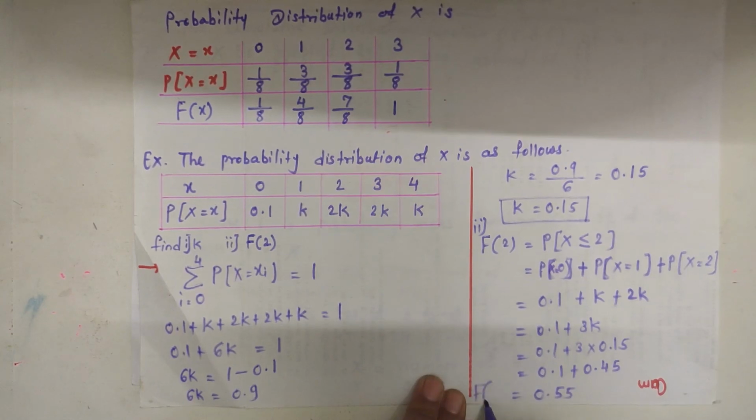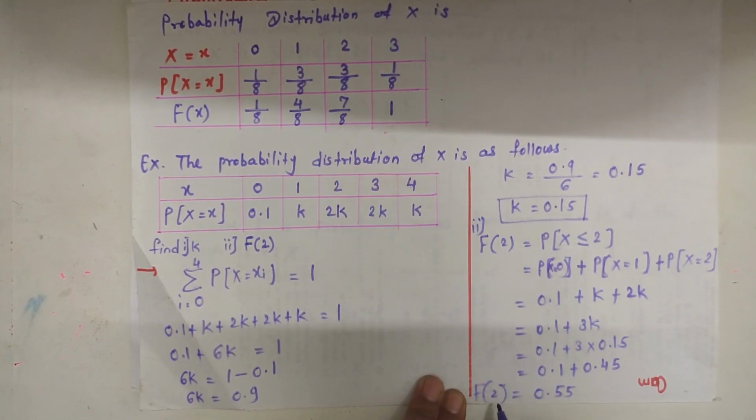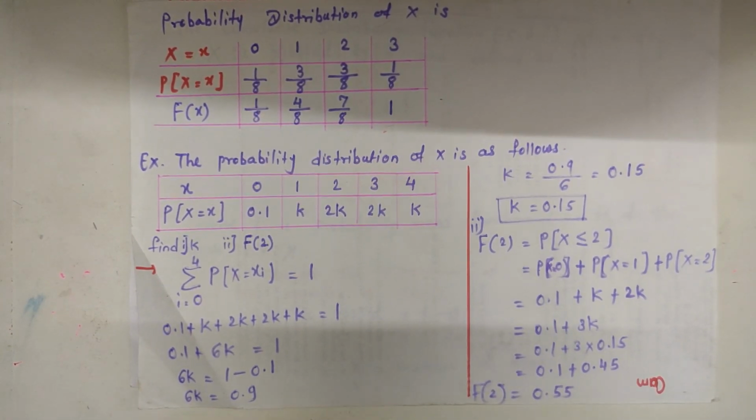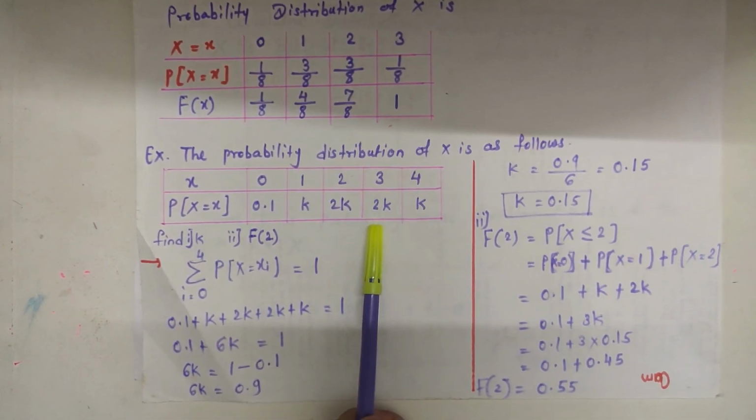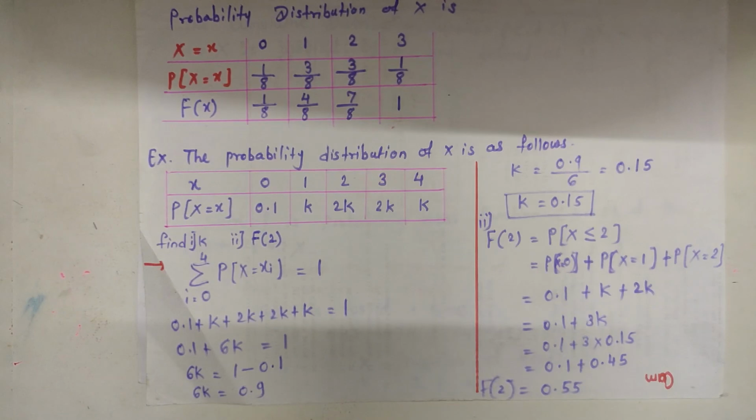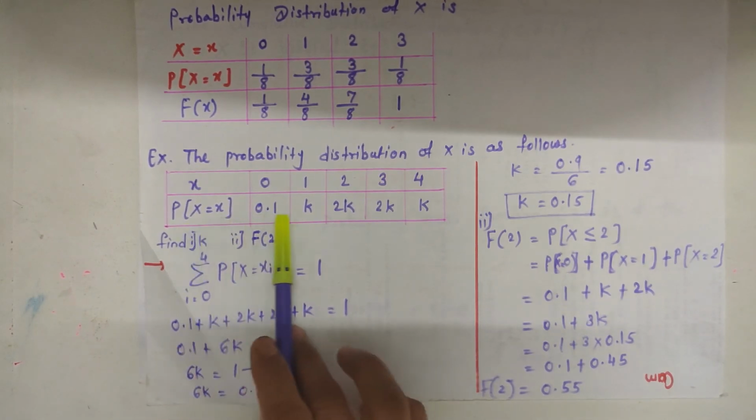So the value of F of 2, the cumulative distribution function for x equal to 2, is 0.55 for the given random variable x. In this way, we can calculate the cumulative distribution function of a given random variable x using the probability distribution.